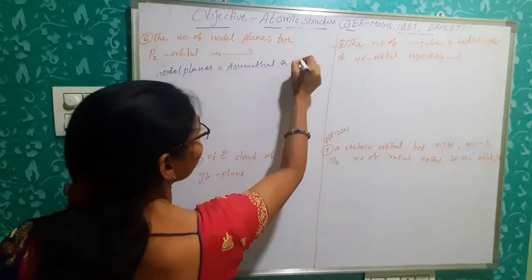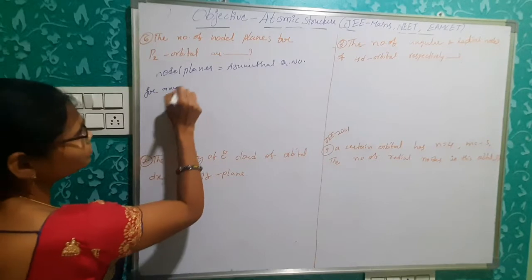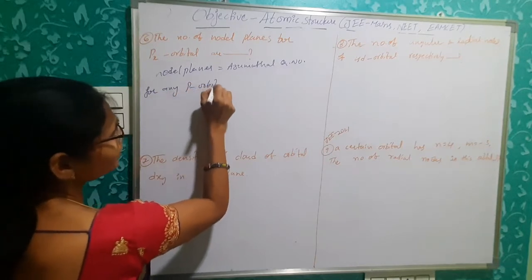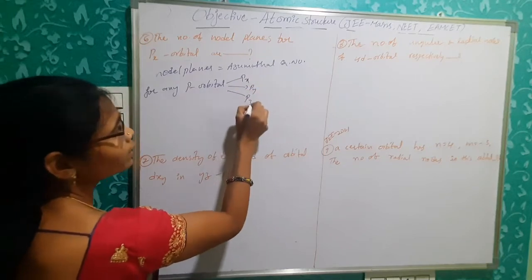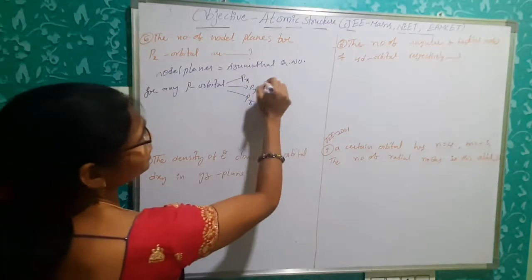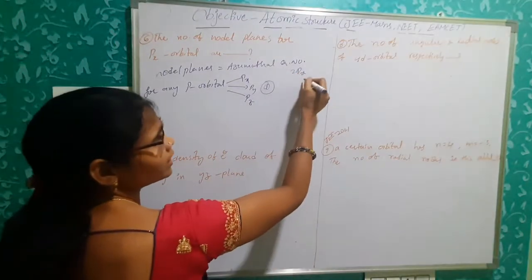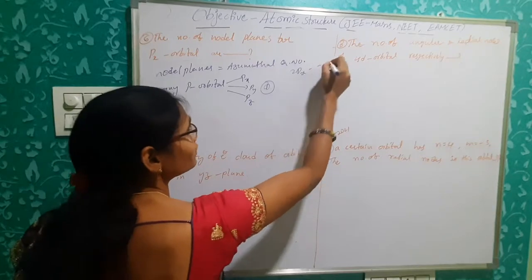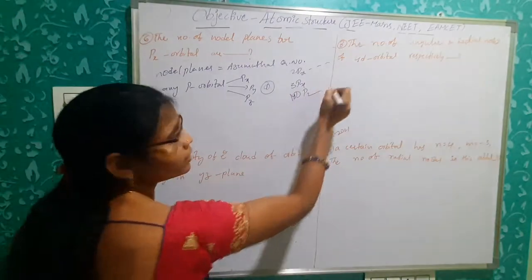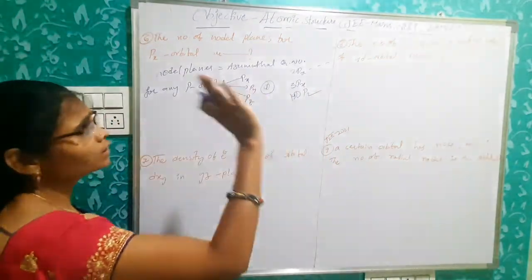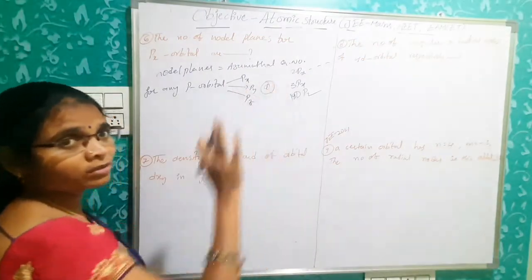For any p orbital, maybe px, py or pz orbital, or 2px, 2py, 2pz orbitals, or 3px, 3py, 3pz orbitals, 4p, maybe 100 px, py, pz orbital, nodal planes are the same, that is 1 only, because the azimuthal quantum number is 1.